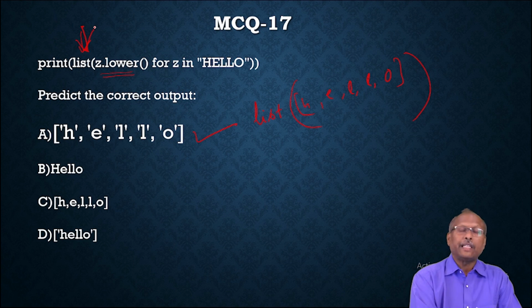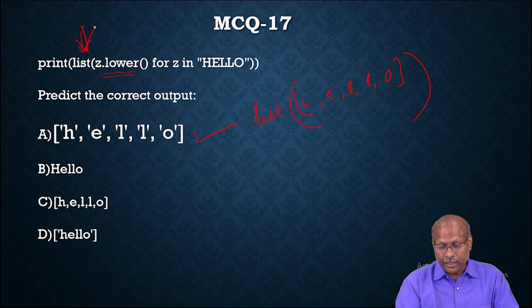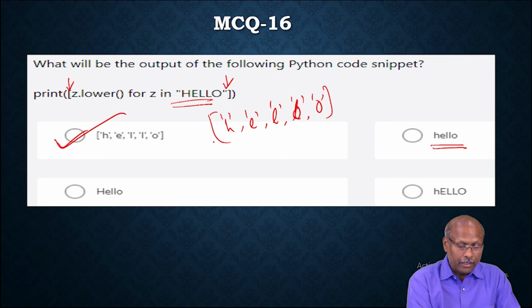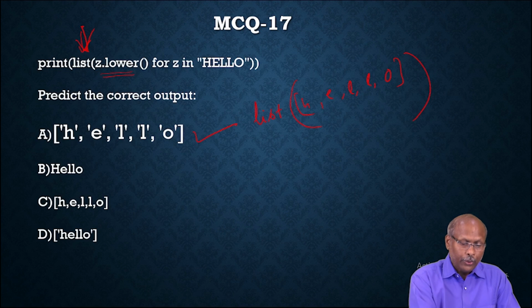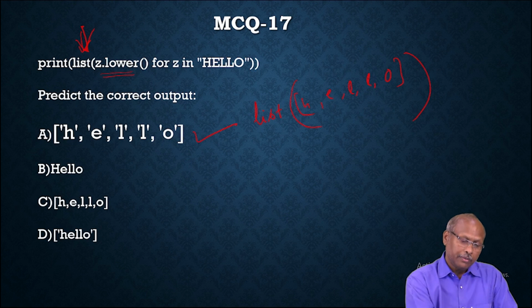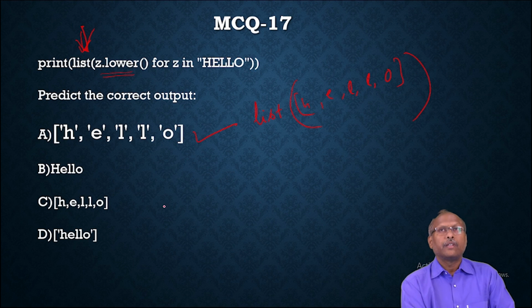So this list function is taking the parameter. In the previous question, if you observe, there was a list symbol. So you can pass to a list symbol or you can pass to the list function also. So these values can be printed. Okay.